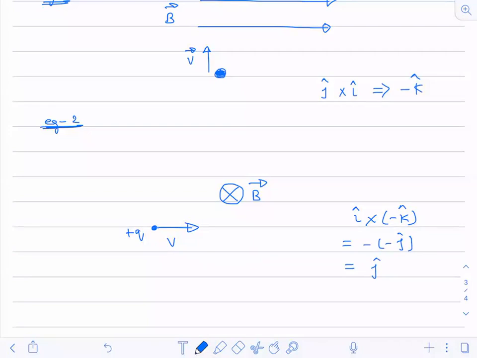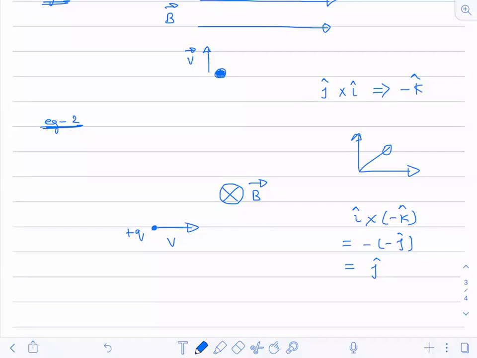Now just see here. Be attentive. Your magnetic field is going inside the screen. You just see the screen, it is going inside the screen, like this. Inside the screen, magnetic field.